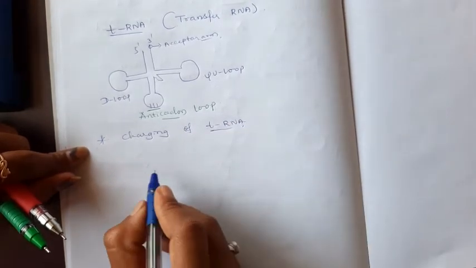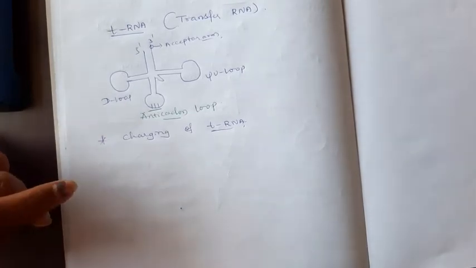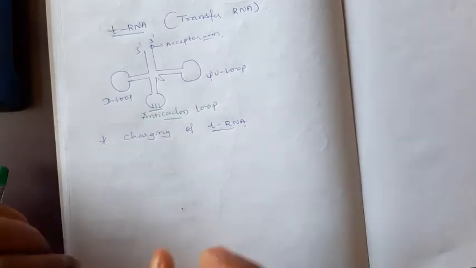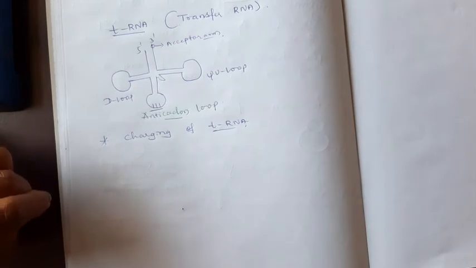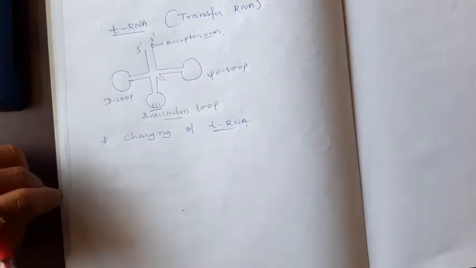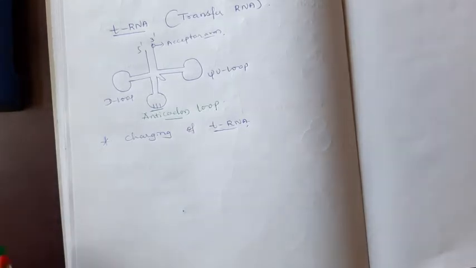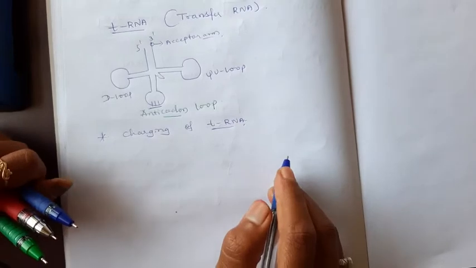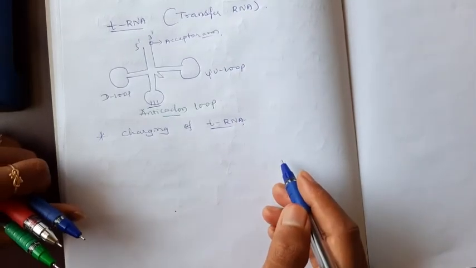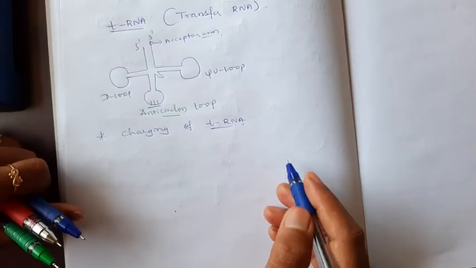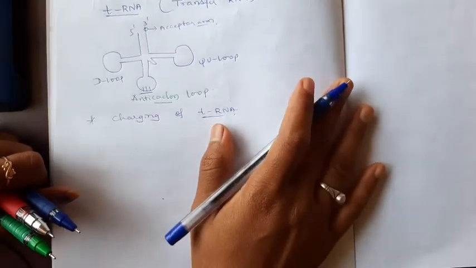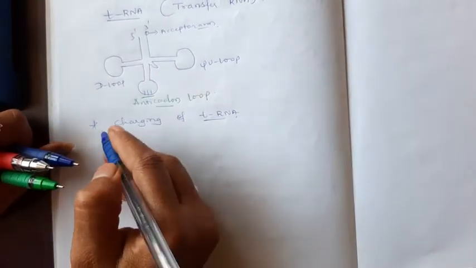Here the ribosome is going to attach on the mRNA, but at the same time the tRNA is going to bind or link with the amino acid which is necessary for that codon. Okay. First point, that is the aminoacyl tRNA synthetase enzyme.